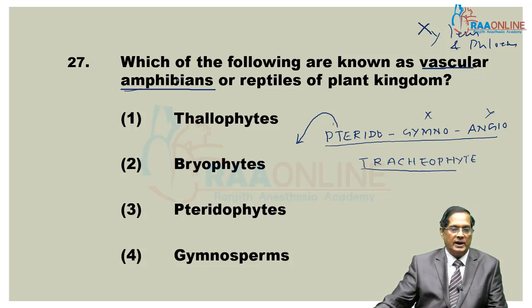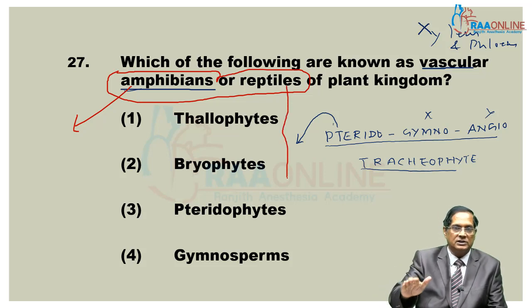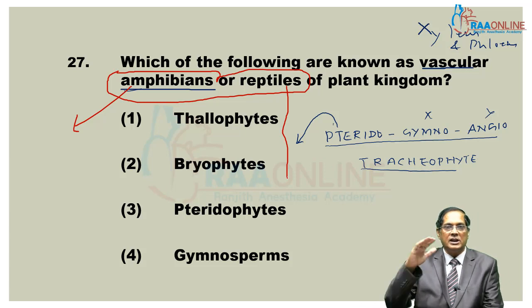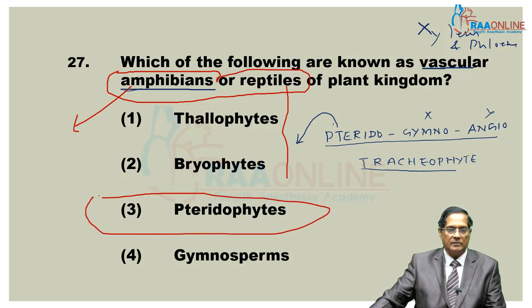In pteridophytes, they have true vascular tissue and they require water for fertilization. They are also called reptiles because they creep over the surface of soil. The correct answer for this question is pteridophyta.